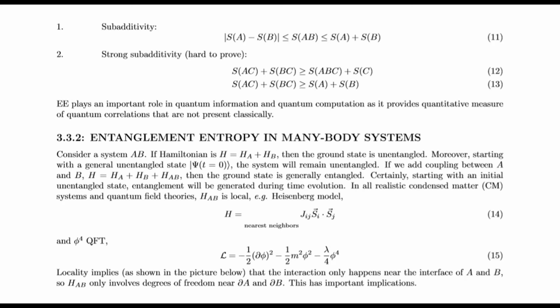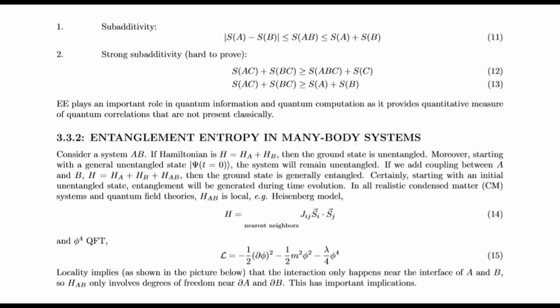Moreover, starting with a general unentangled state, the system will remain unentangled. If we add coupling between A and B, H is HA plus HB plus HAB, then the ground state is generally entangled. Thirdly, starting with an initial unentangled state, entanglement will be generated during time evolution.